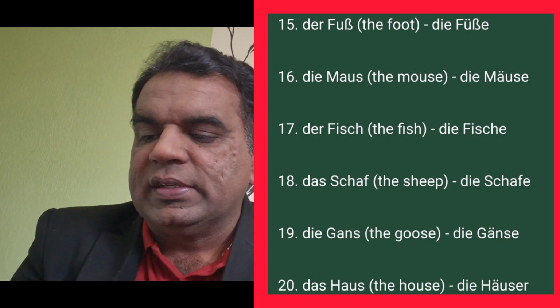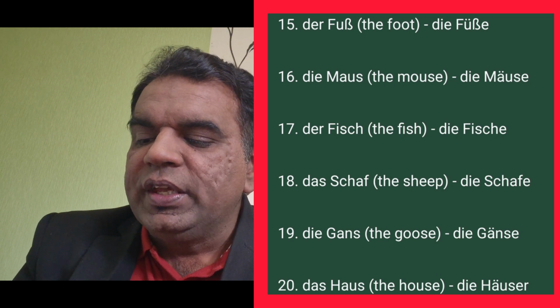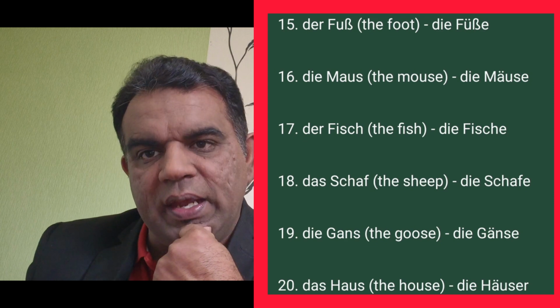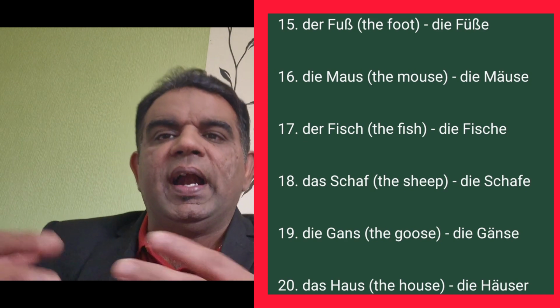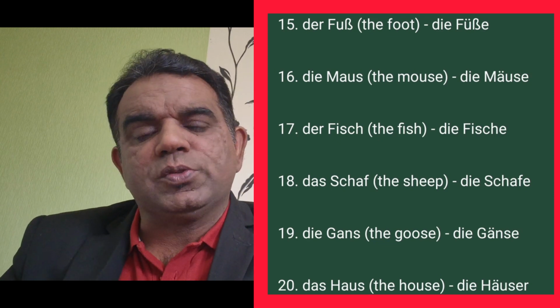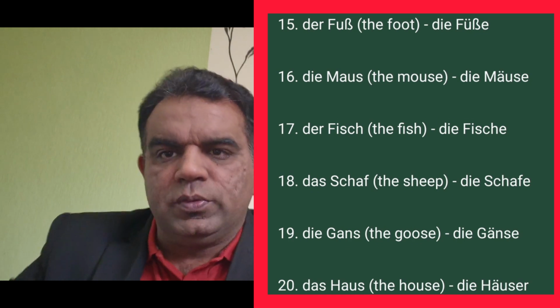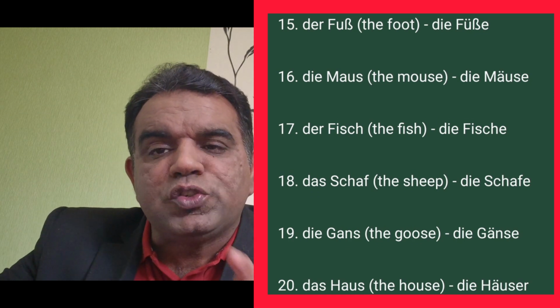Die Gans, die Gänse. Das Haus, die Häuser. These are a few nouns which I have shared with you. First of all, please try to understand the articles. If you learn the articles, then everything will be easier for you, my dear brothers and sisters, to learn the German language.